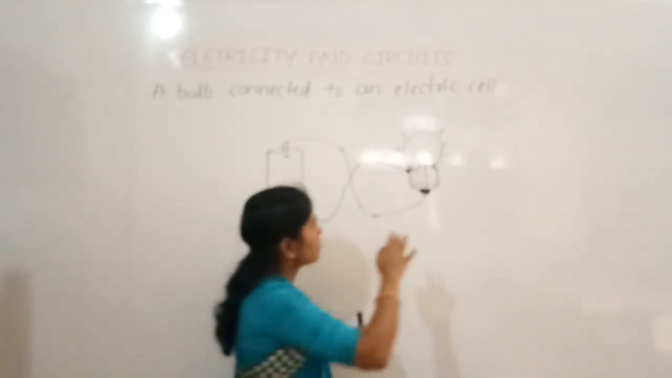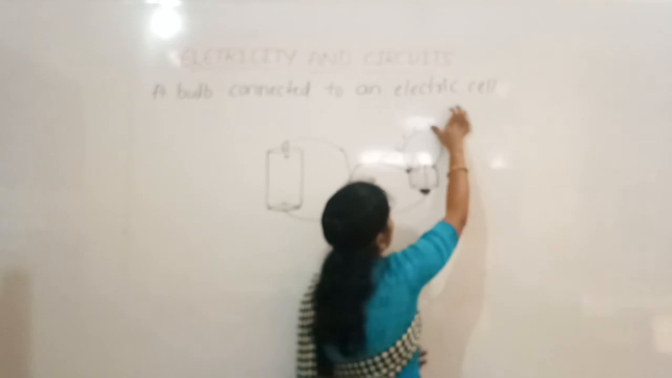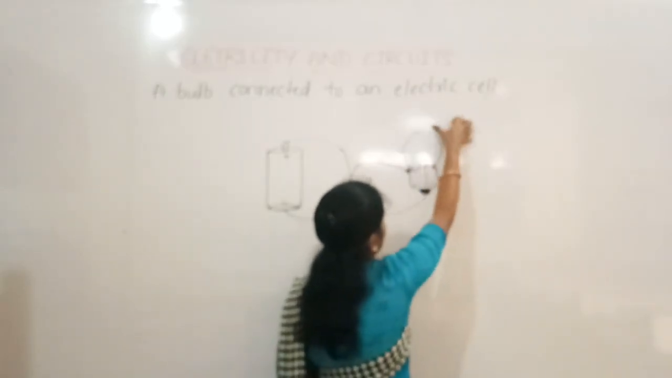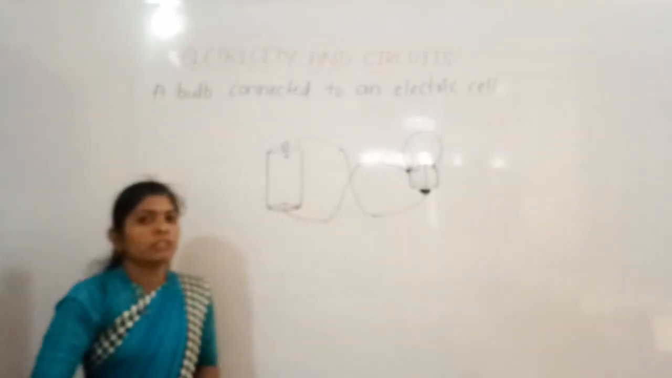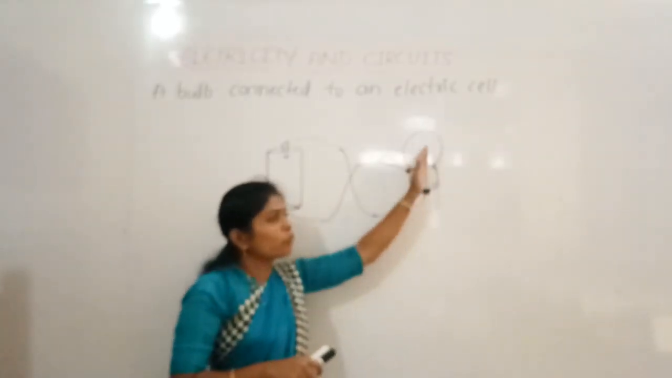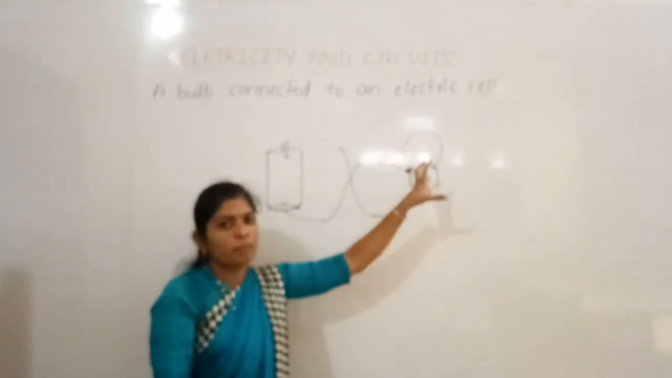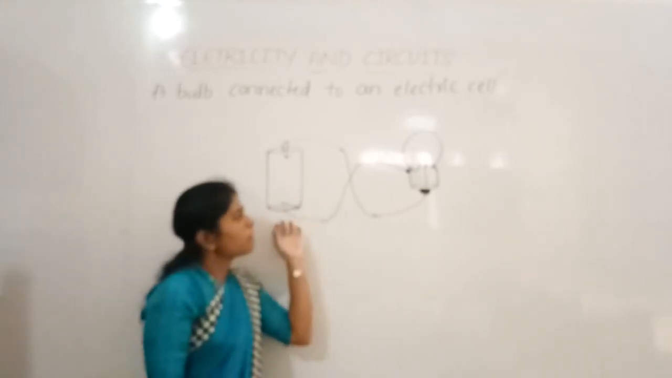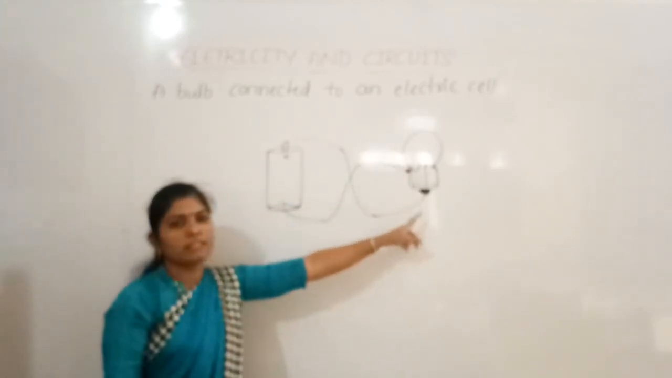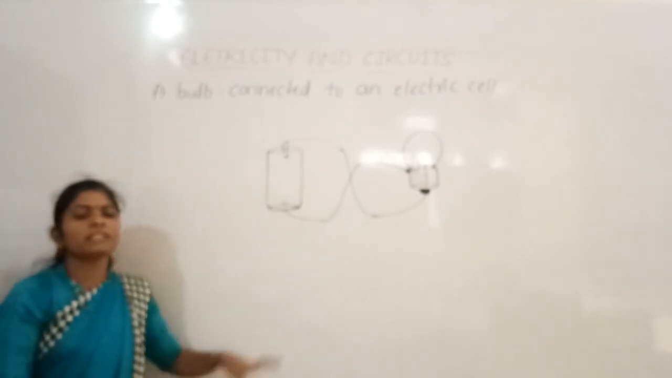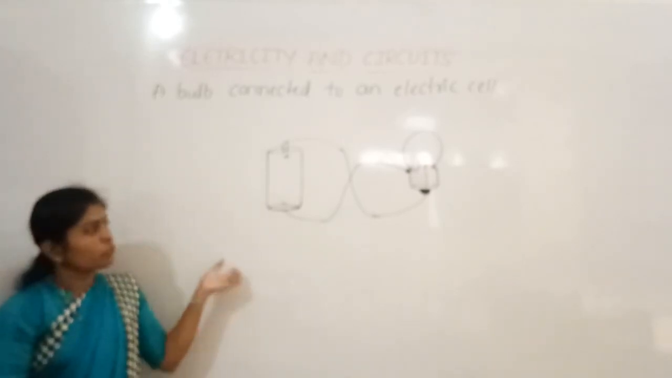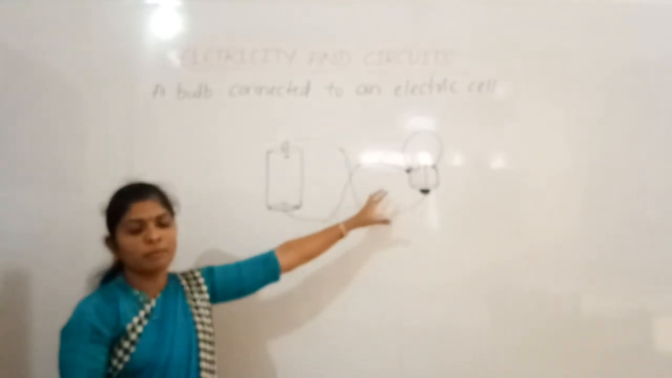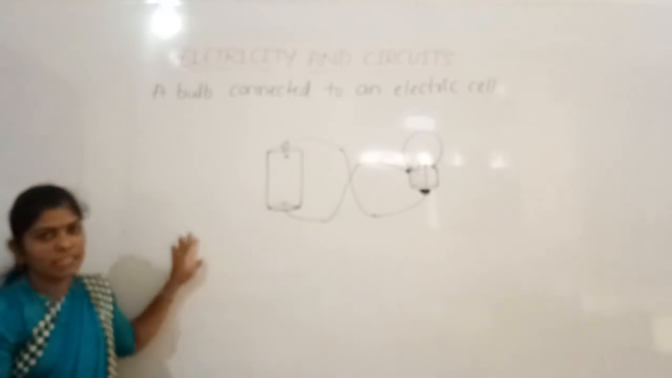Now I will ask you one question. All the terminals are connected. Yes, the connection is proper. Then also, if the bulb does not glow, what is the reason for that? What will be the reason for that? Even though all the connections are there, then also there is no light in the bulb. So why? What is the reason for that?